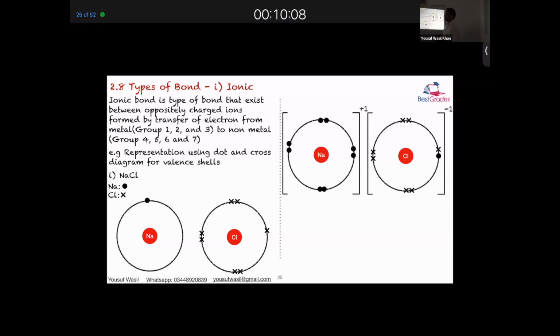But what keeps them together? Where is the bond? हम कहते हैं ना ionic bond is the bond कहाँ पे है? What keeps them together? Ions बन गए, so what?